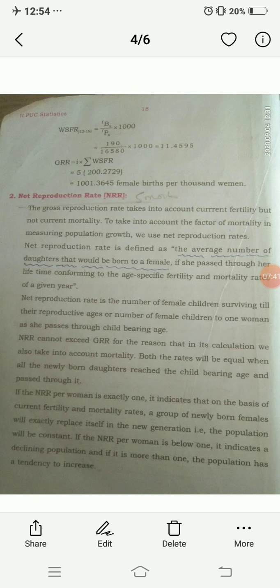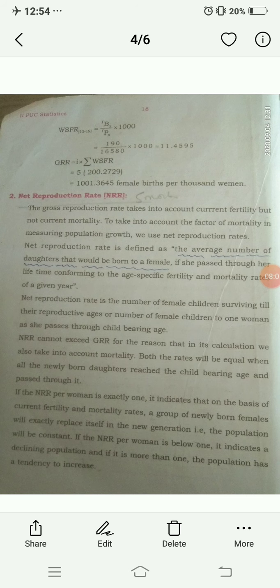So you need to concentrate: when we are solving the problems, if you get NRR per woman below 1, you need to comment on that problem. It indicates a declining population. If it is more than 1, you need to comment that there is a tendency of increasing population growth rate. NRR is computed by the following formula.